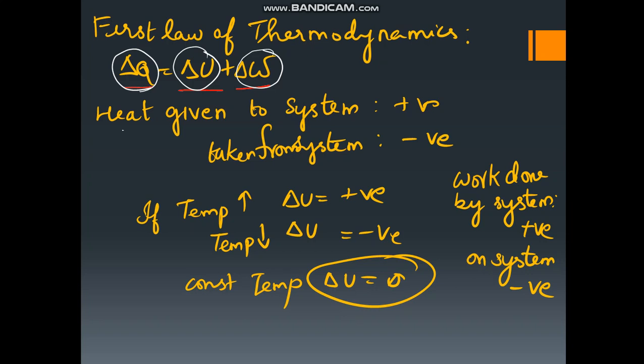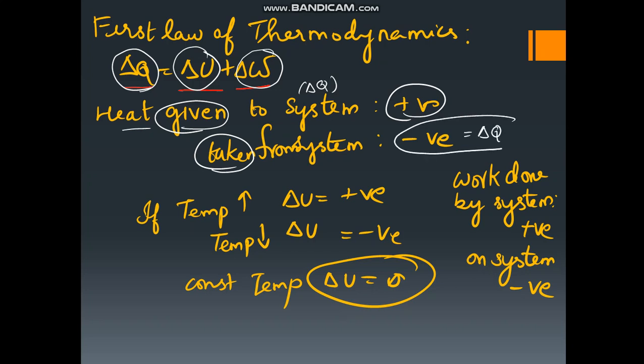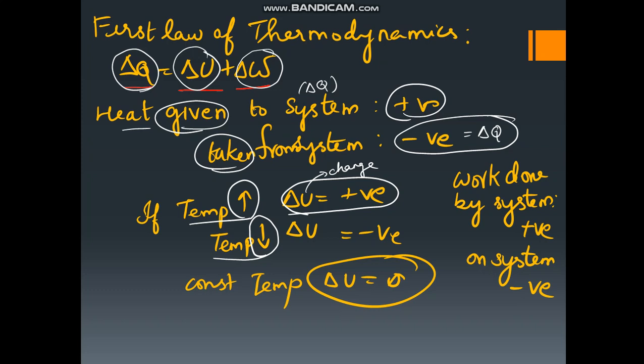Heat given to the system, that is delta Q, is taken as positive if heat is given to the system. If heat is taken away from the system, then delta Q is negative. If the temperature of the system increases, then delta U, the change in internal energy, is positive. If the temperature of the system decreases, then the change in internal energy is negative.